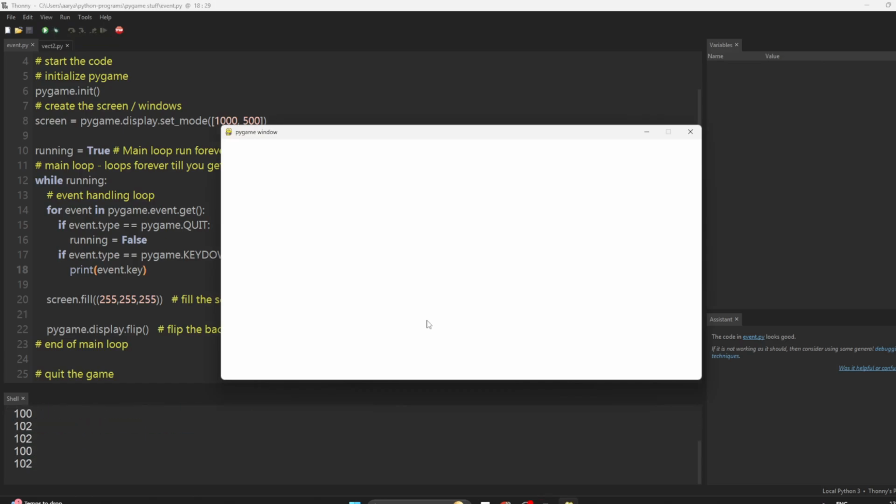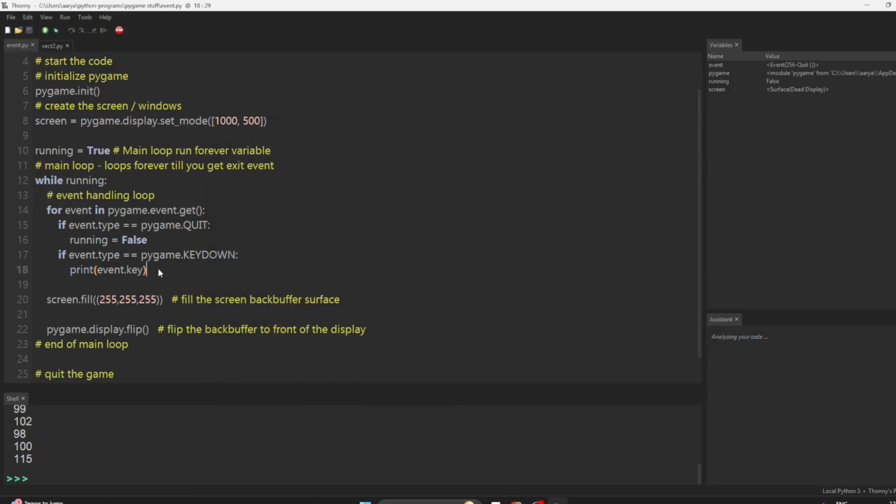It does do 100. Maybe that's what it said. It gives each key a number. I don't like that. It's harder to work with. So maybe let's do something else. We'll see event dot key. So if it's a key press and if the key is equal to